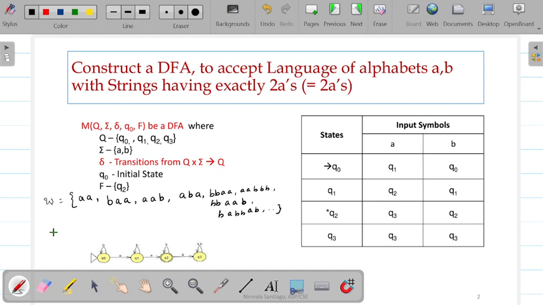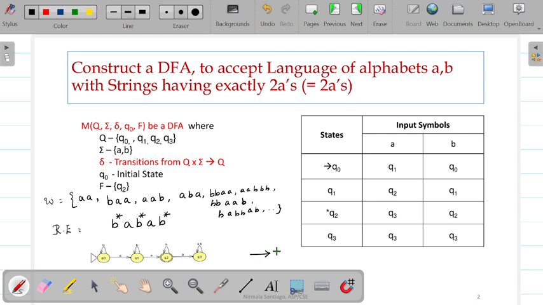So which means the regular expression will be, we should ensure that two A's are there, and in the beginning there can be any number of B's, at the end there can be any number of B's, and in between there can be any number of B's. So B star A, B star A, B star is the regular expression for this regular language. Now let us construct the automata correspondingly.